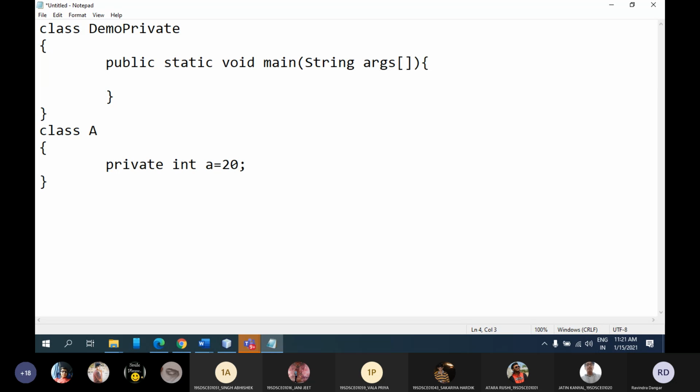Here I want to display that value, system.out.println. I want to print the value of A. So what should I do now? This is what I'm asking. Can I do like this? Will it print the value of A, which is 20?